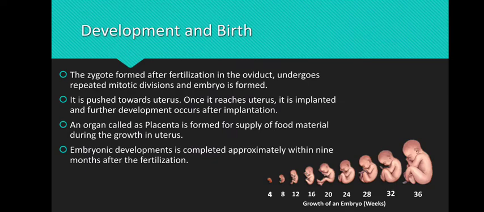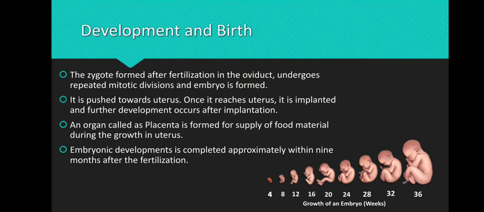Now development and birth. The zygote, which is formed after fertilization in the oviduct, undergoes repeated mitotic division and an embryo will be formed. It is pushed towards the uterus. Once it reaches the uterus, it is implanted and further development occurs after implantation. An organ called the placenta is formed for supply of food material during the growth in the uterus.